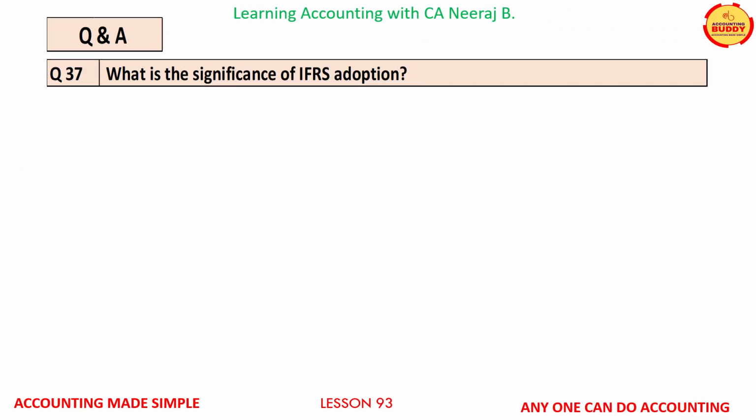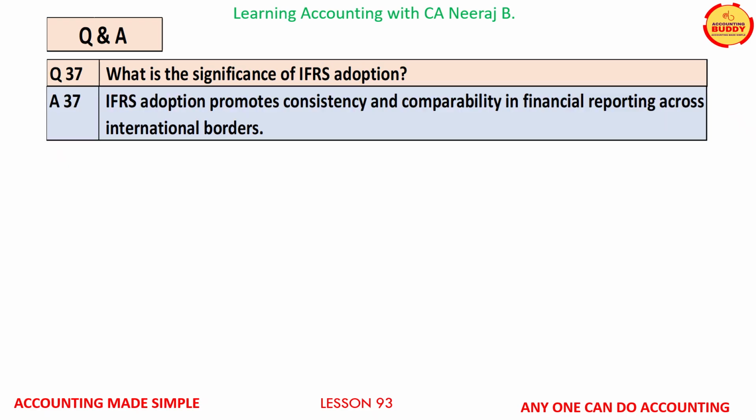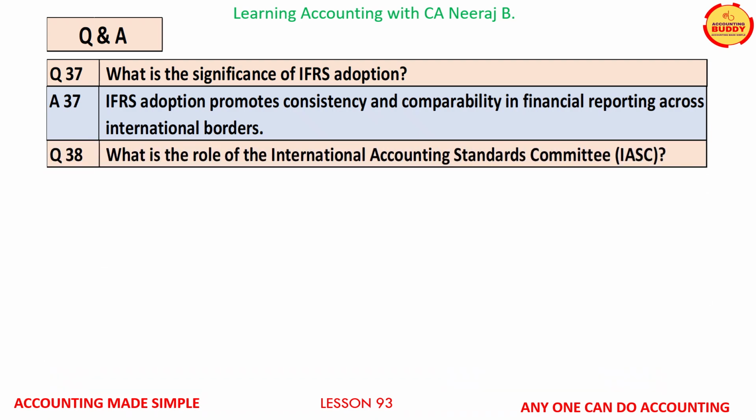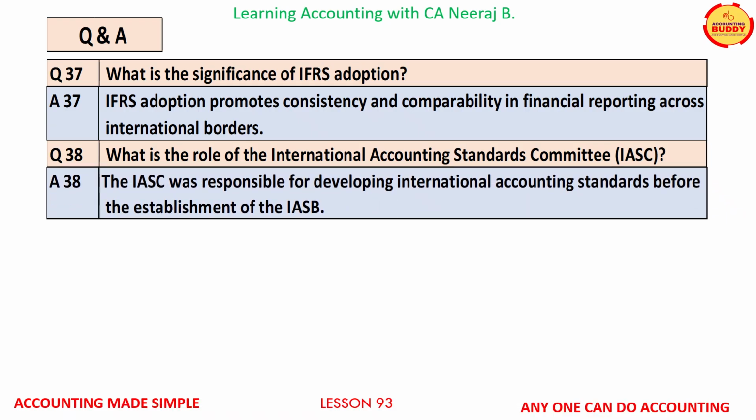Question number 37 is, what is the significance of IFRS adoption? The answer is, IFRS adoption promotes consistency and comparability in financial reporting across international borders. Question number 38. What is the role of the International Accounting Standards Committee, IASC? The answer is, the IASC was responsible for developing international accounting standards before the establishment of the IASB, that is, the International Accounting Standards Board.